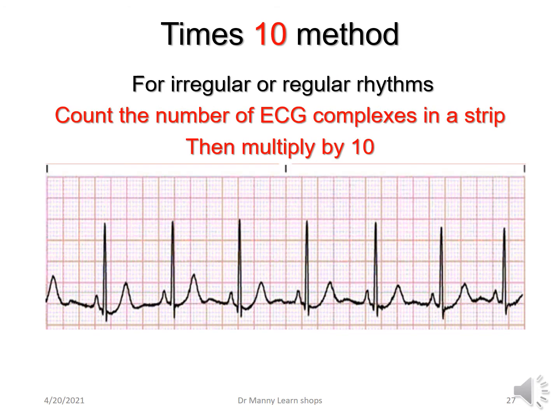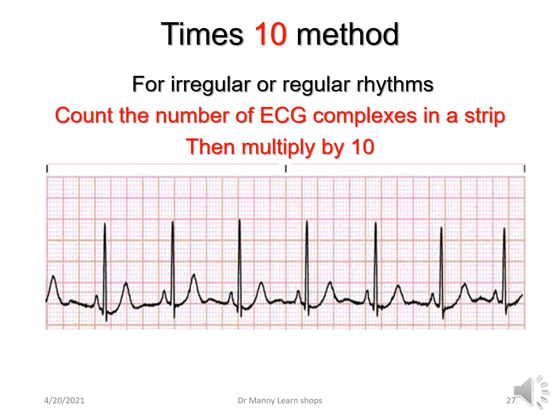This is called the times 10 method for clarification. And this can be used for irregular and regular rhythms. And it's not complex, so use it. So as I said, you just count the number of electrical cardiac cycles or ECG complexes in a 6-second rhythm strip, indicated by the black lines at the top or the superior portion of the ECG. Do not count any outside those areas, because then it will be wrong.